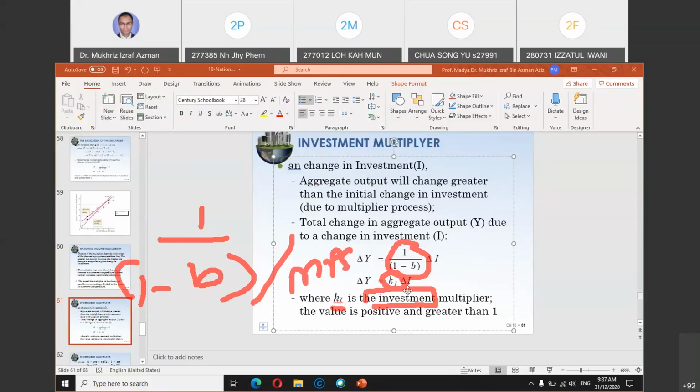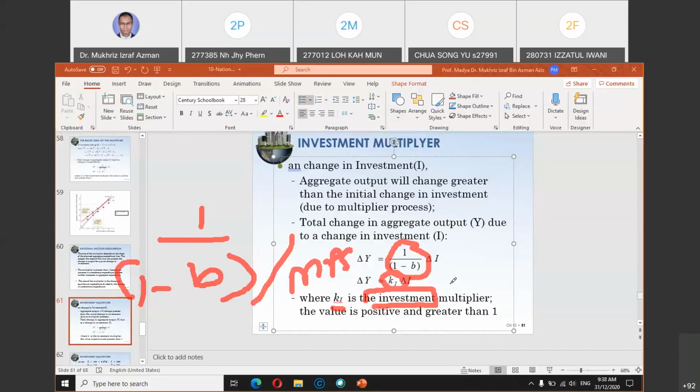This is the impact of having investment in the economy multiplied by the multiplier value, so that will be the total effect on income. You recall my example just now: you put 10 ringgit in. If the government builds a school that costs 100 million, for example as investment in education, the impact of that 100 million on the economy is more than 100 million. The effect on the economy, on the output, will be more than 100 million.